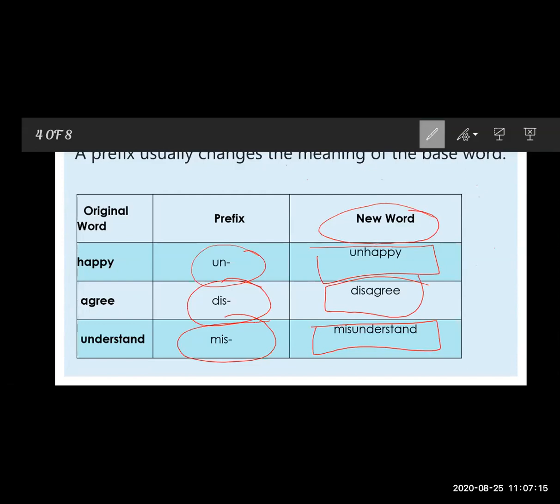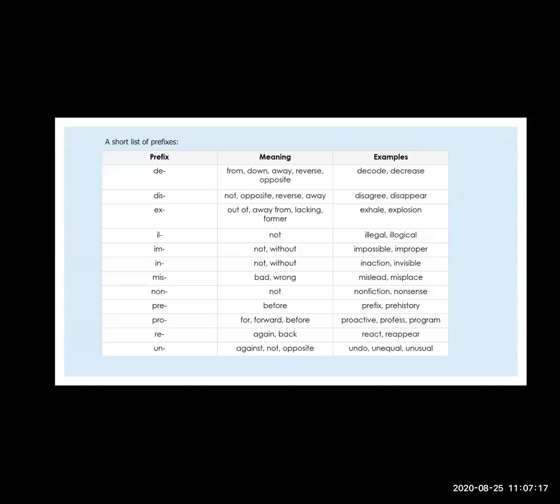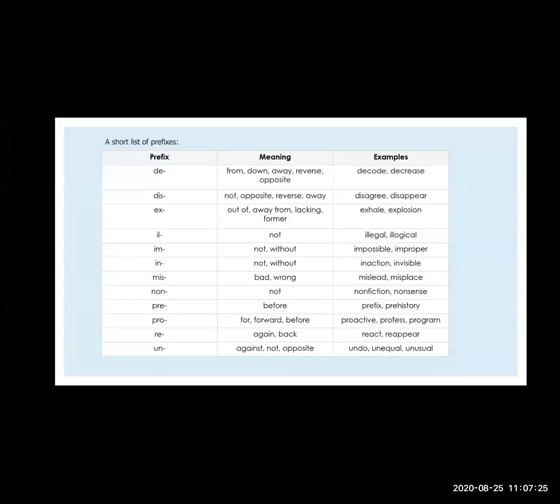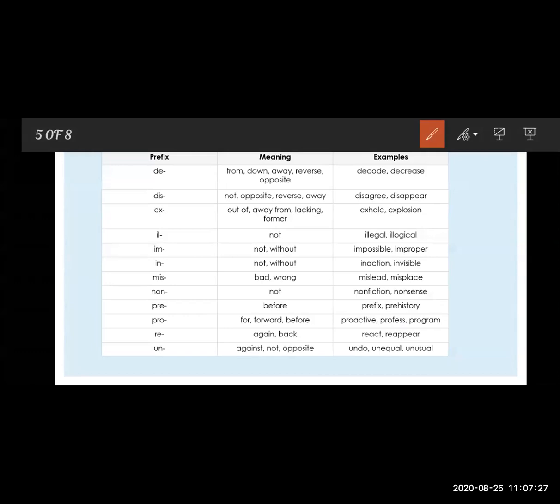Okay, now see here, there are some prefixes and the meanings of those prefixes. So see here, the first prefix is de. And what is the meaning of de? De means from, down, away, reverse, opposite. So see some examples where we use de.